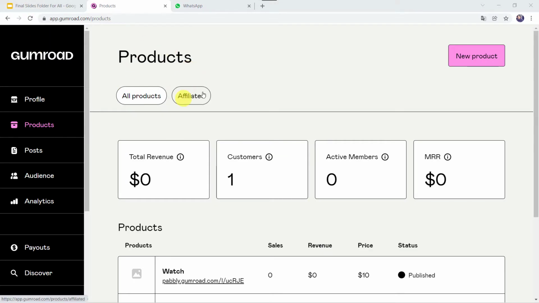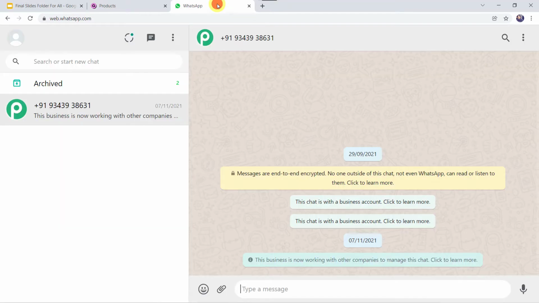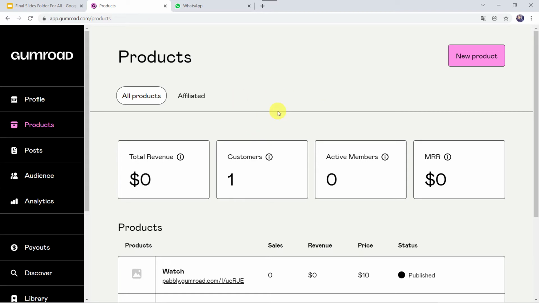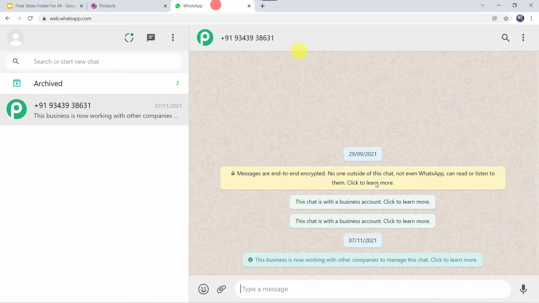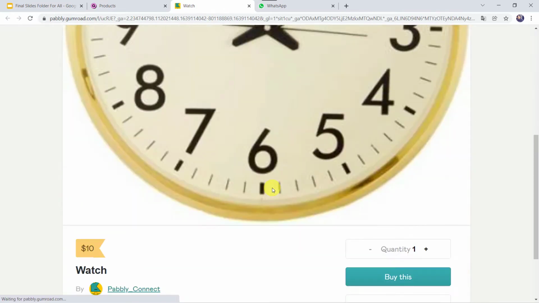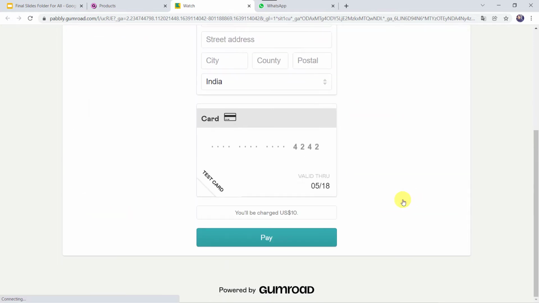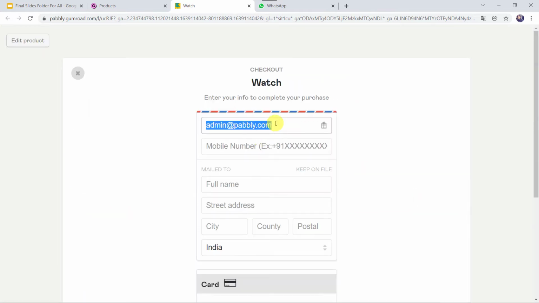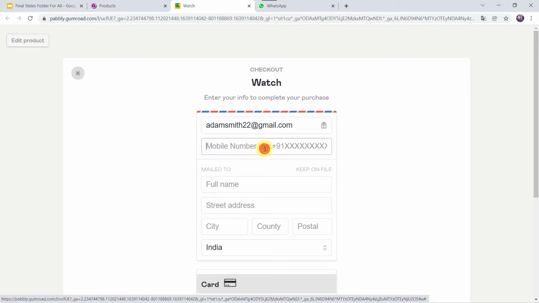So this is my Gumroad's product page, and this is the WhatsApp number of a customer. Now I want that whenever a sale happens on the Gumroad account, the customer should automatically receive an order confirmation message. So let us come to the products and purchase a dummy product from here. I'll click on this URL and select this watch. I'll click on buy this and add the details of the customer here. Let's give the email address as adamsmith22@gmail.com. Let's give the mobile number along with the country code.